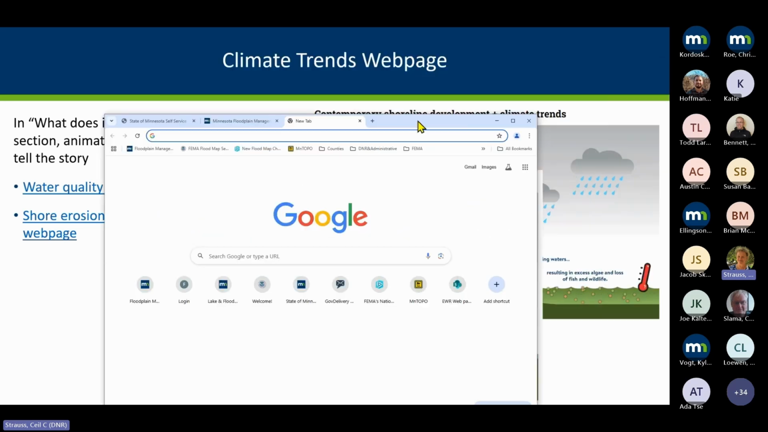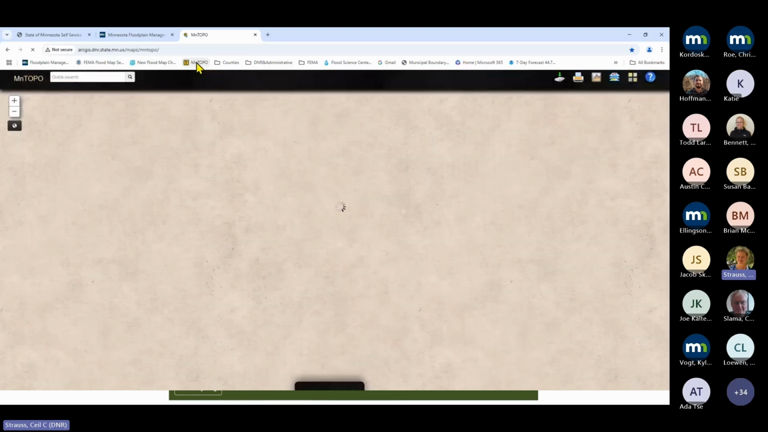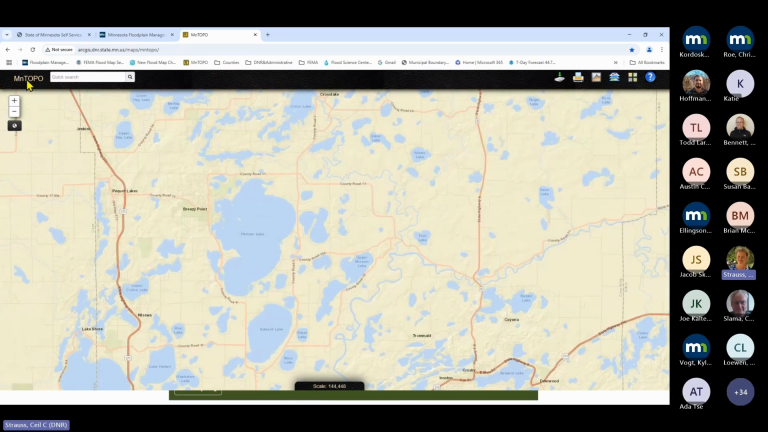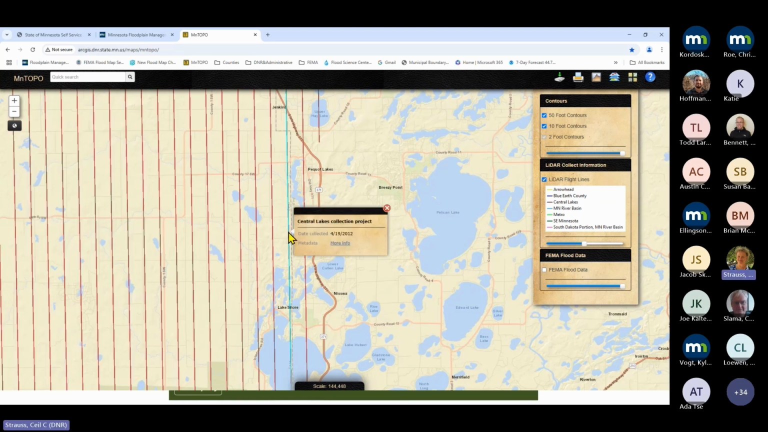Now, what I can say is the LiDAR, if I go to like MnTopo, if I just zoom into an area and I want to know when that was flown, I can go into the layers here, turn on the LiDAR lines, and it looks like it's this red line here. If I click on that, it'll tell me that it was collected April 19th, 2012. So that can be kind of helpful to see what the LiDAR data are based on, what was there, and what date since then won't be caught.